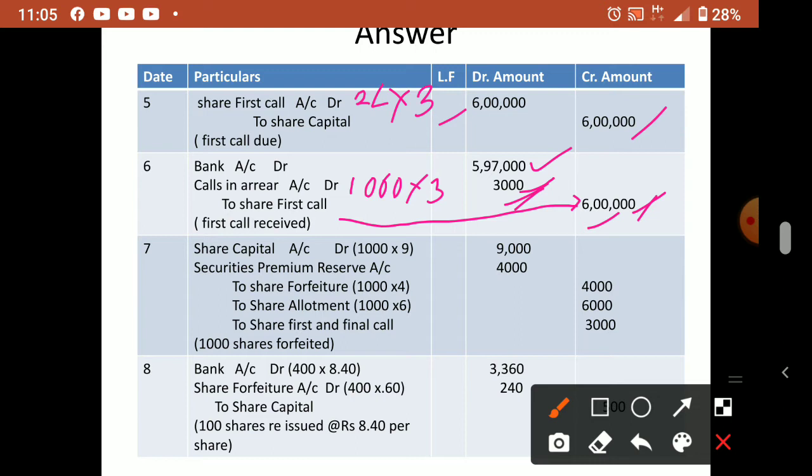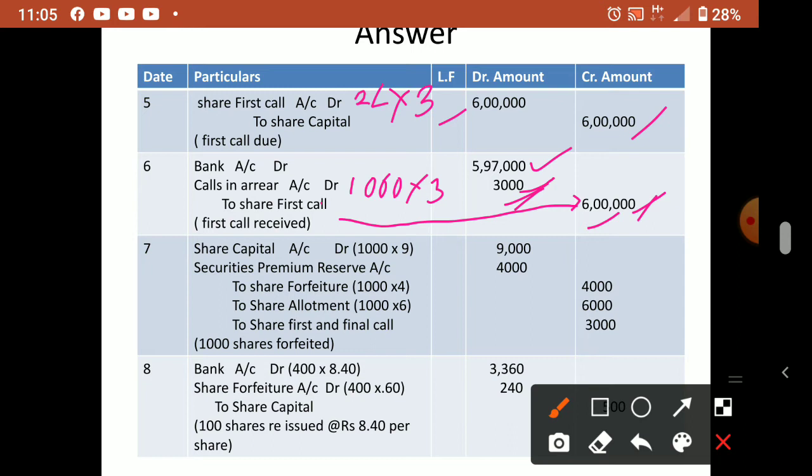Okay, so this way we did till the first call. Now after the first call, the company has not made the final call, the second call. Before making the final call, the company forfeited the shares. So when a question comes like this, after the first call, the forfeiture entry we have to pass. Okay, so share forfeiture, how to do that, only the reissue part I explain.